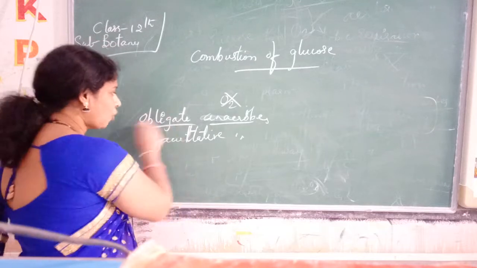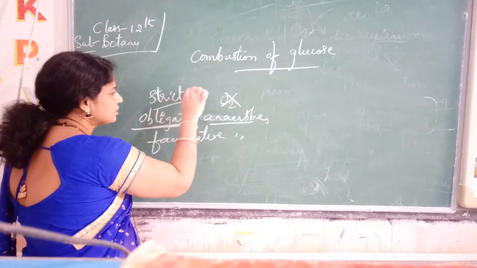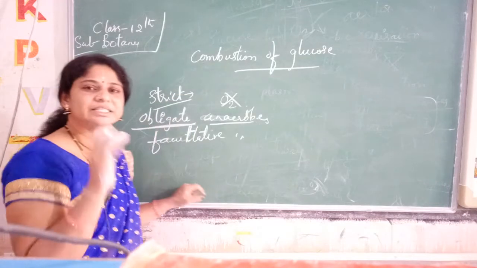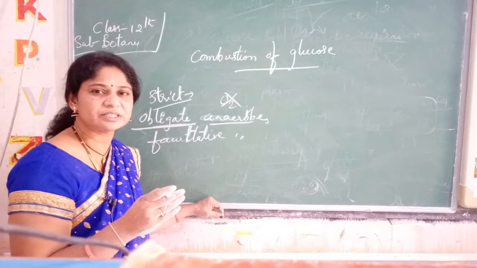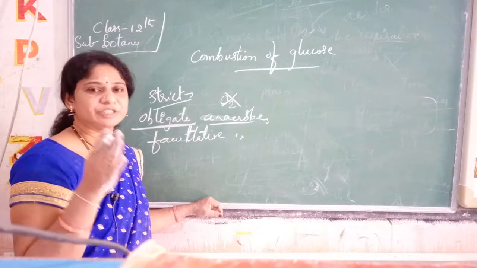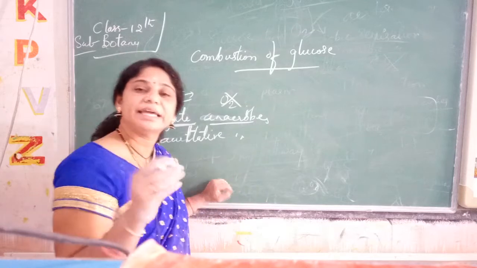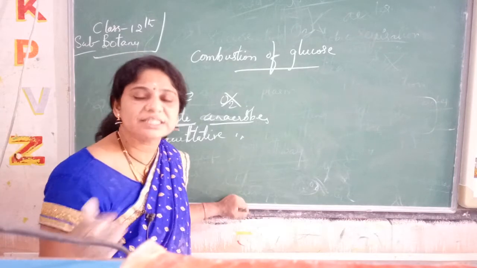Here obligate is nothing but strict. These are strict organisms, meaning compulsory. These organisms can lead their life in the absence of oxygen itself. They can live only in extreme conditions where oxygen is not present.